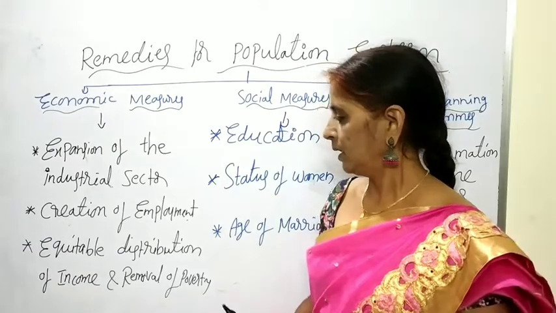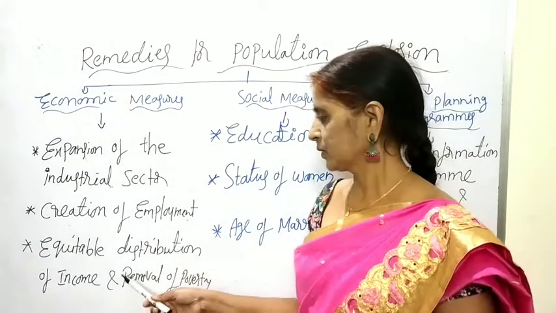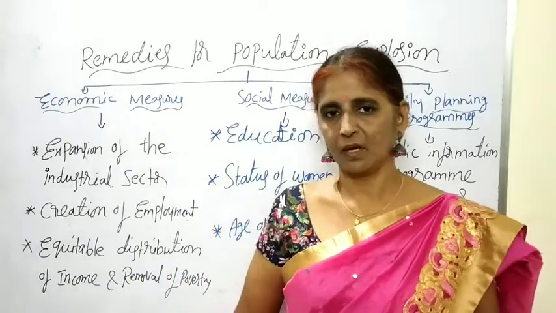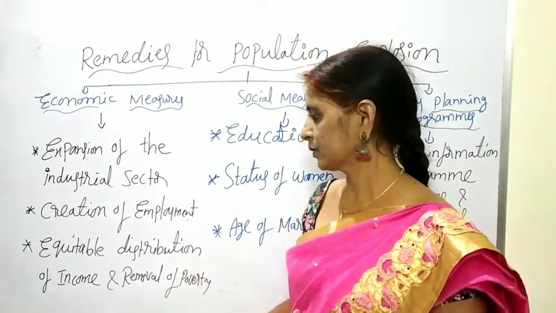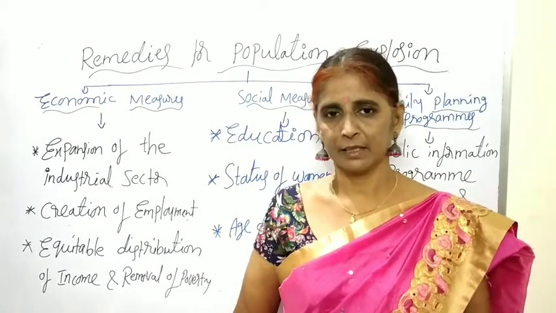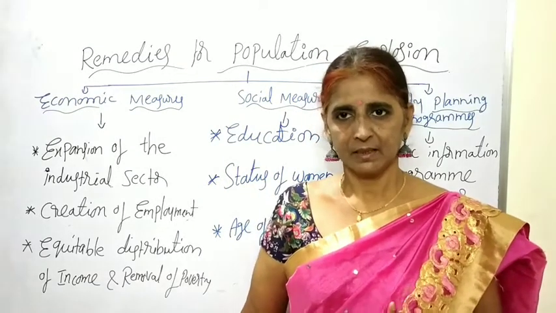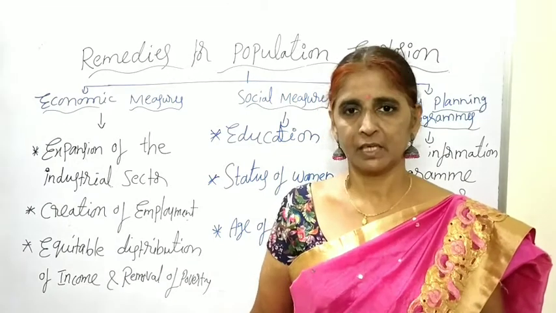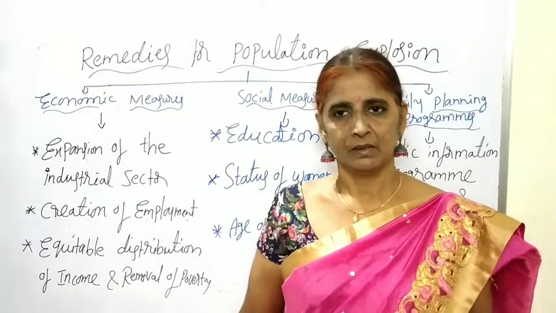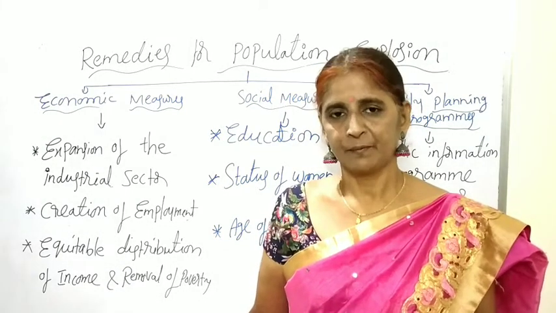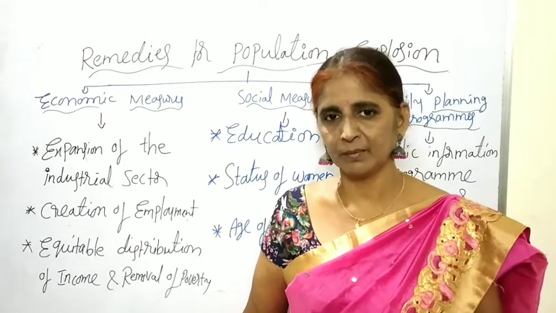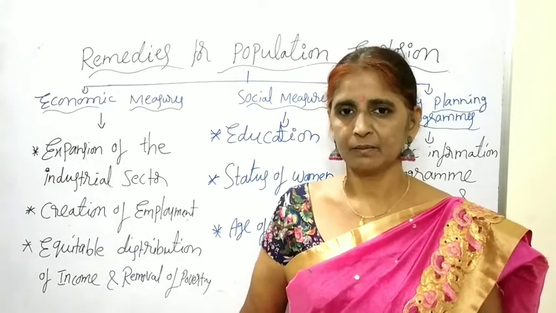To control the population growth, first the government has to try to provide equal opportunities to all and an equal distribution of income. Whenever all the poor people also get incomes, they will realize the value of a better standard of living. Once they taste the quality of living, they wouldn't prefer more children in their family. They will realize the value of the small family and try to provide better facilities to their children.